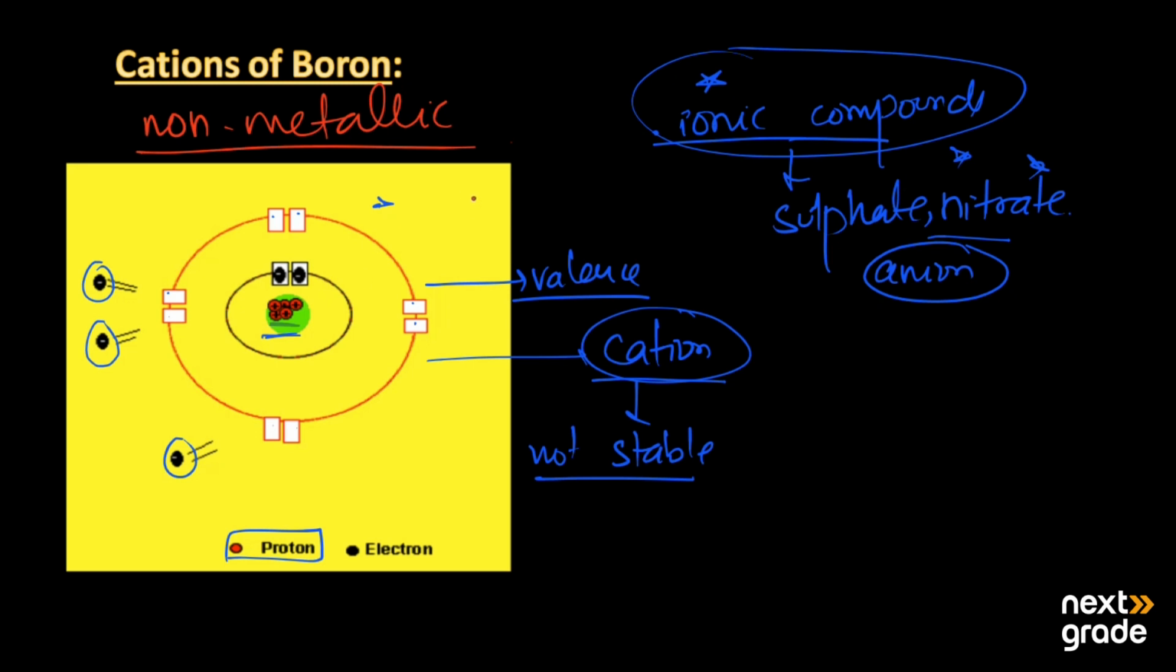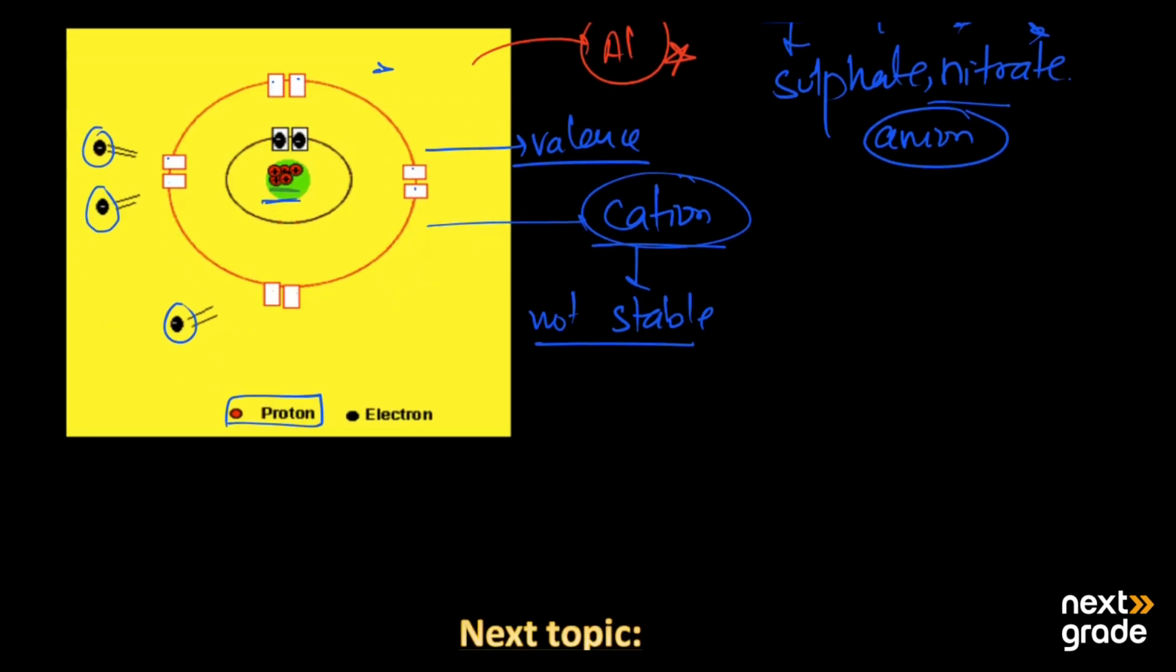The next element after boron is aluminium. It is a metal and the most abundant metal in the earth's crust. So boron has some different properties from its other group elements.